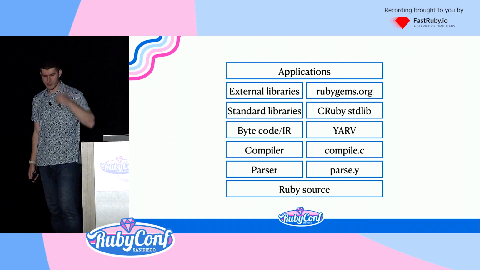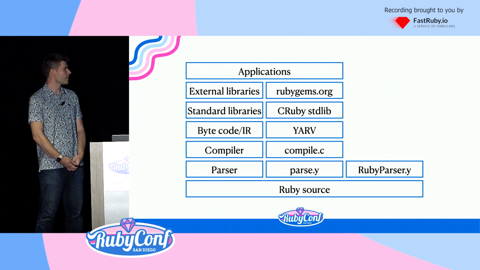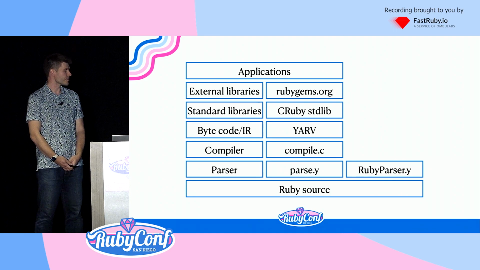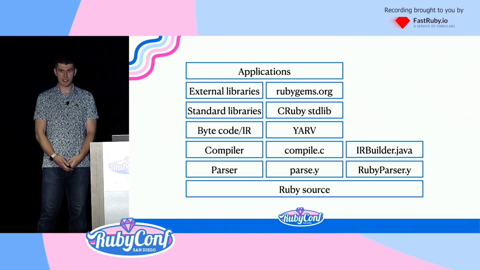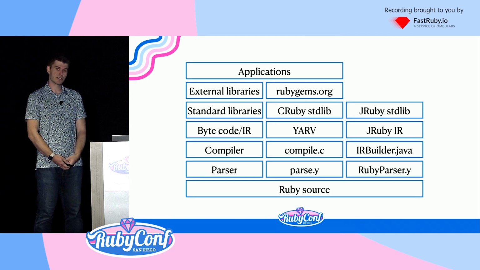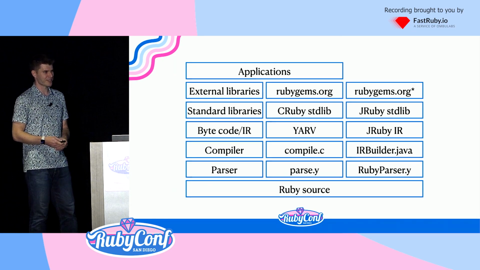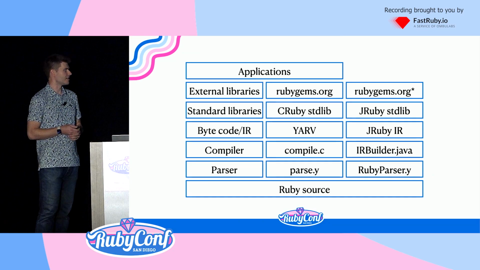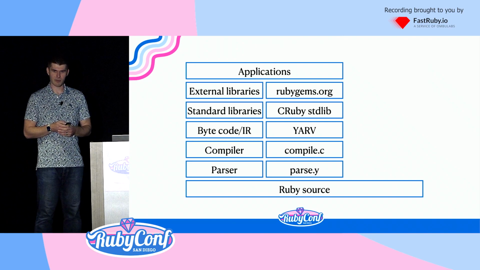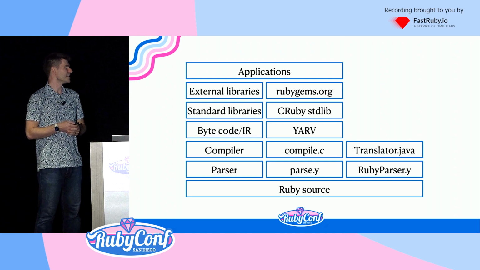Great. So let's talk about this for other Ruby implementations. So what about JRuby? JRuby uses another grammar file, RubyParser.y. It then builds an IR using IRBuilder.java, which builds the JRuby IR, which builds the JRuby standard library, which builds most gems on rubygems.org. Sometimes you have to patch in Java for native extensions, which works on almost all applications. Great. Let's talk about TruffleRuby. RubyParser.y, which came from the same origin but is slightly different now.